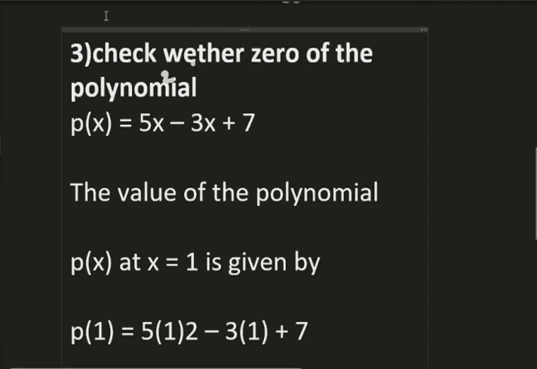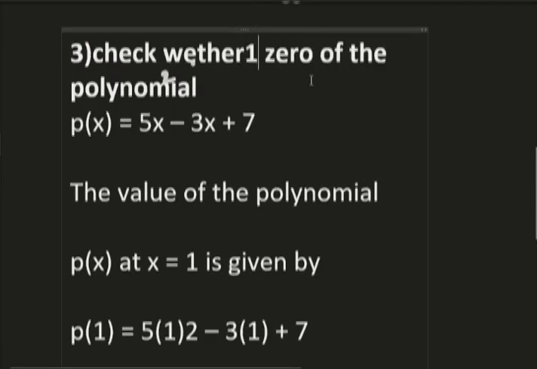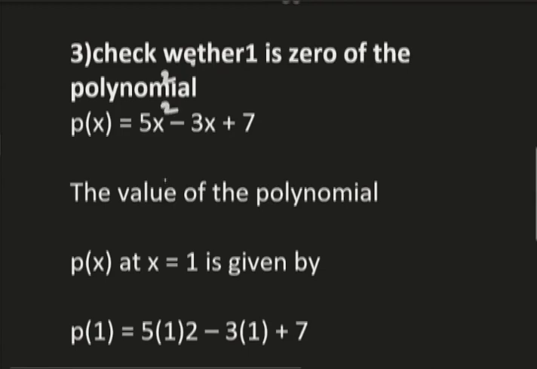Check whether 1 is a 0 of the polynomial 5x square minus 3x plus 7. Here, p of x is 5x square minus 3x plus 7. Let us see whether 1 is its 0 or what.